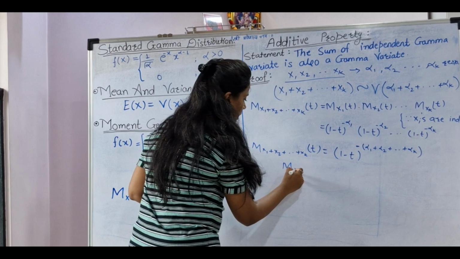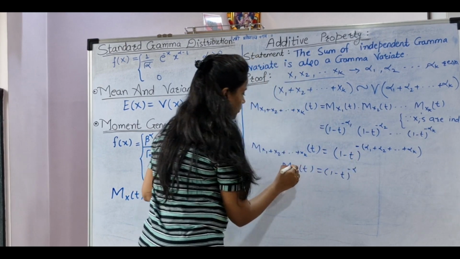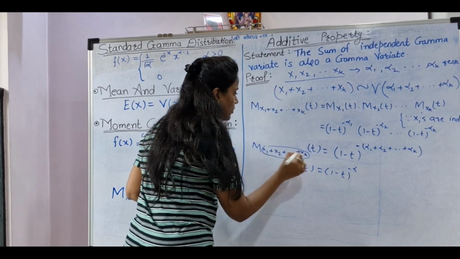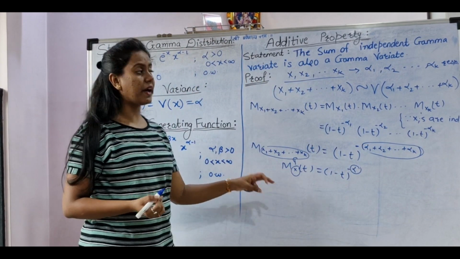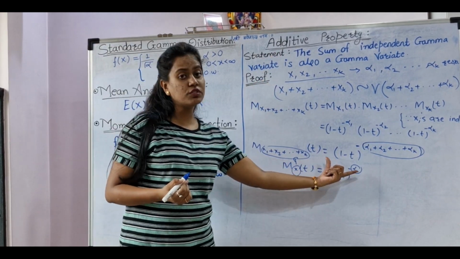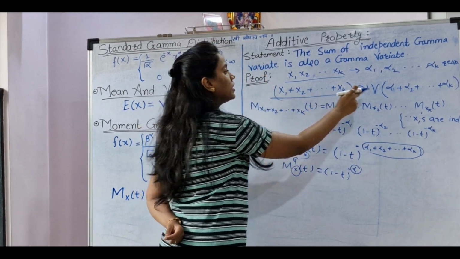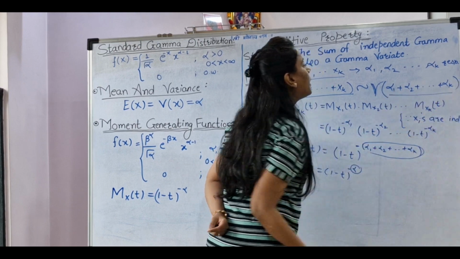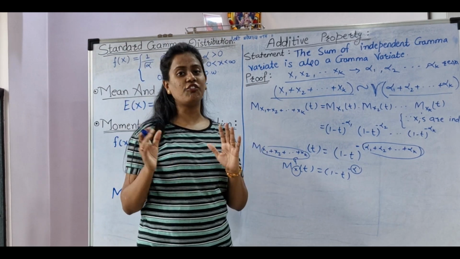And now here I am writing our Mx(t). How did we define it? As (1 minus t) to the power minus alpha. Now if you compare, instead of x we have taken the sum, and instead of alpha we got here the sum of parameters, and hence our additive property we have proved here. What it says: the sum of independent gamma variates will also follow a gamma distribution with the parameters alpha 1 plus alpha 2 plus and so on, plus alpha k.